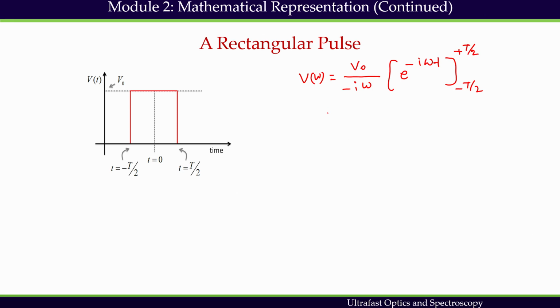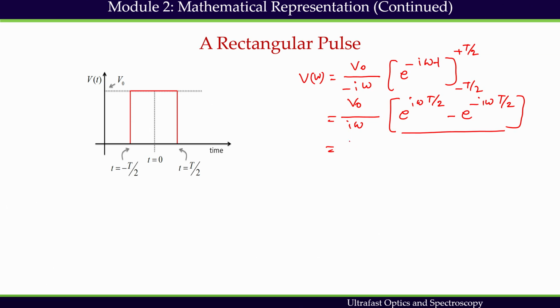If I insert the limits, I get V naught divided by i omega times e to the power i omega T by 2 minus e to the power minus i omega T by 2. And we know this expression, it is like e to the power i theta minus e to the power minus i theta, which is nothing but 2i sin theta.